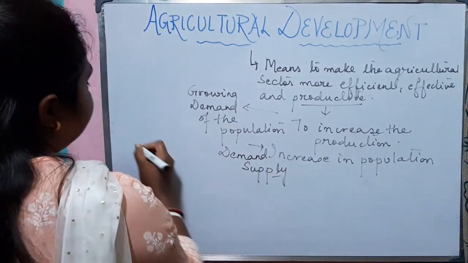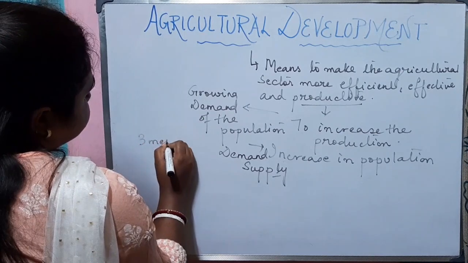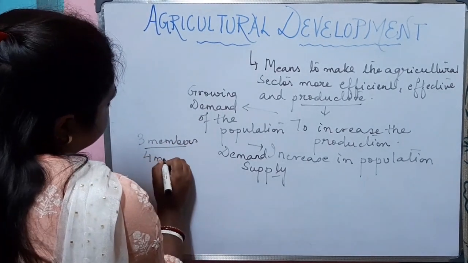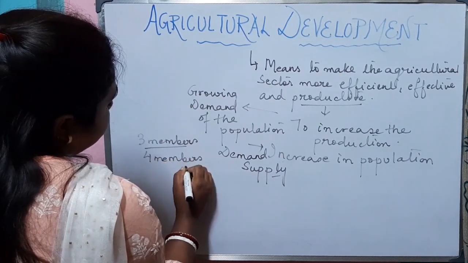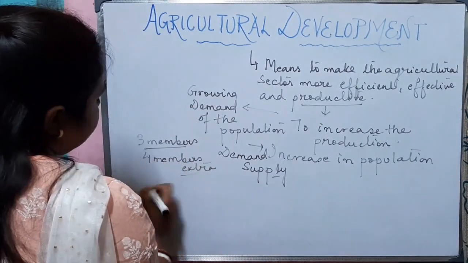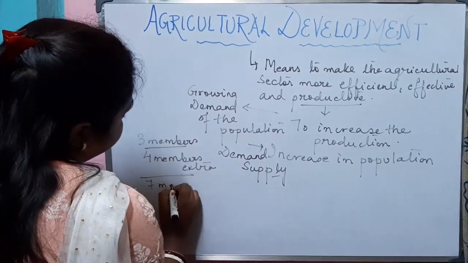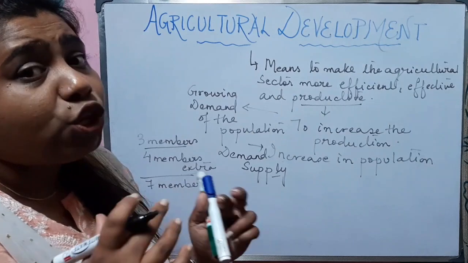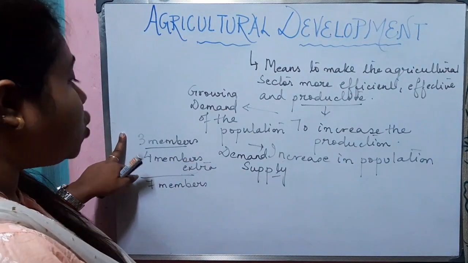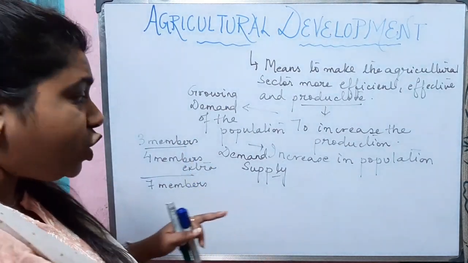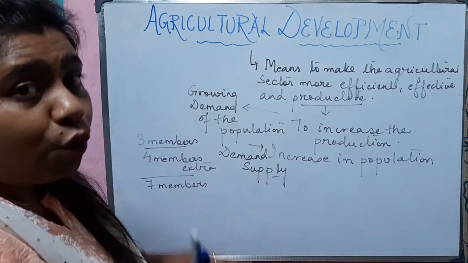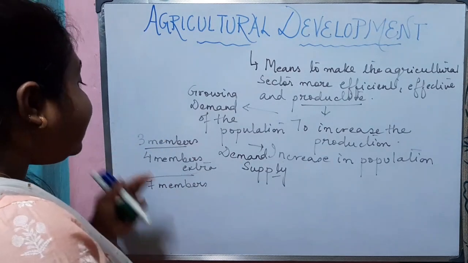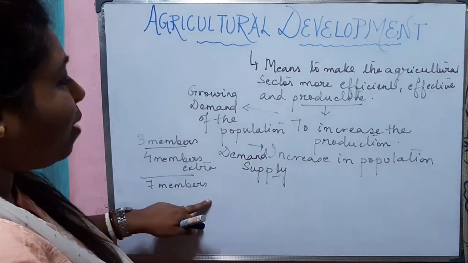For example, in a family, there are 3 members. 4 extra members were added to the family, so the total number of members becomes 7. Will the quantity of food that was used to feed 3 members be sufficient to feed 7 members? No, we need to increase the food quantity so that it is sufficient to feed 7 members.